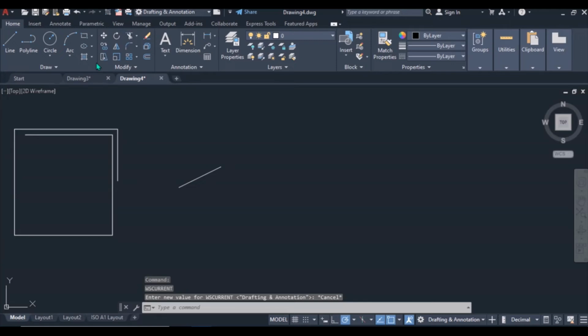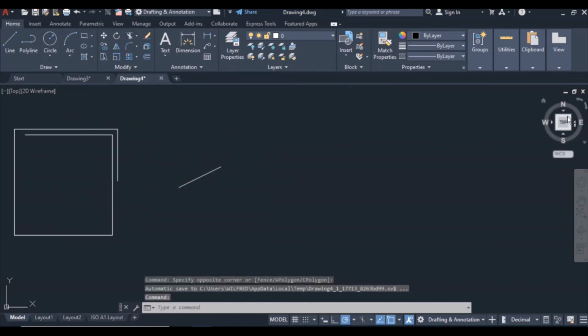And then there is a very important thing here, which is the view cube. View cube will, by default, show you the top, okay? When you are drawing, you normally start with the top, okay? When you are doing a 3D from drafting and annotation, you can change your view.